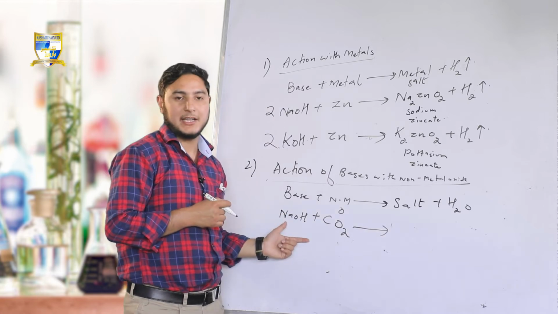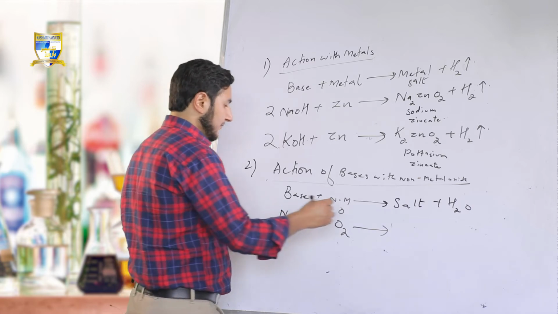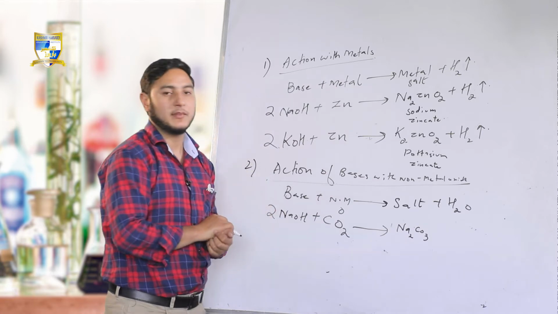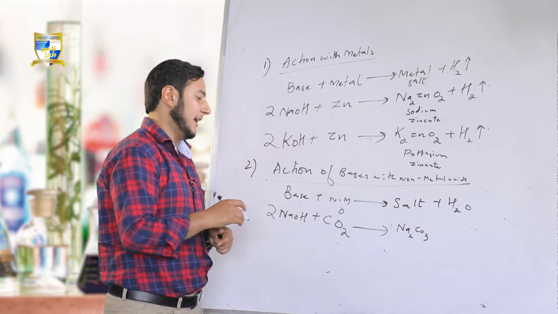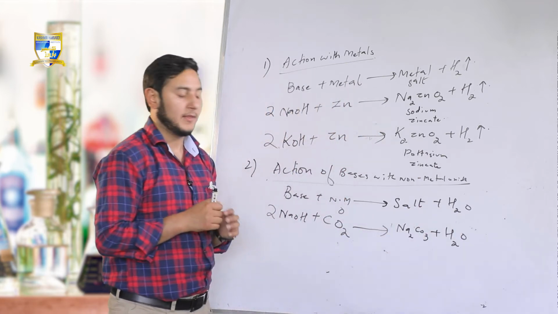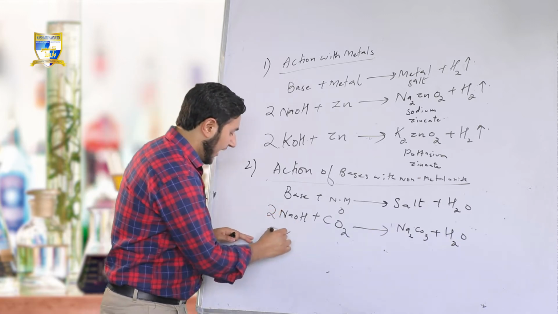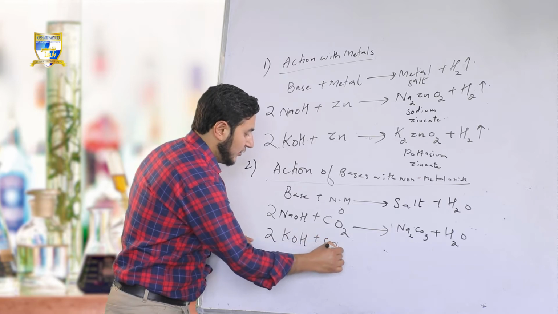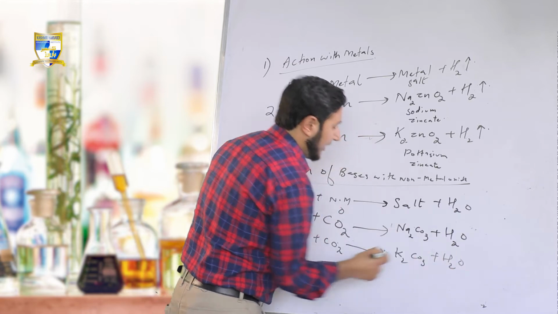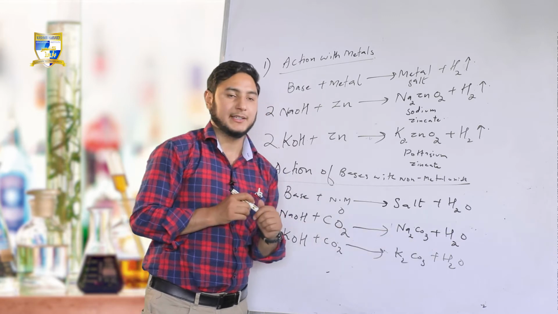When sodium hydroxide reacts with carbon dioxide, there is formation of salt called sodium carbonate, and there is formation of water. Fine. Another example being 2 times KOH plus CO2 gives K2CO3 plus H2O, that is potassium carbonate plus water over here, that is salt along with water.